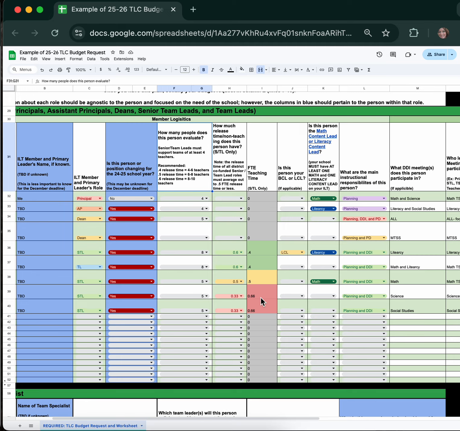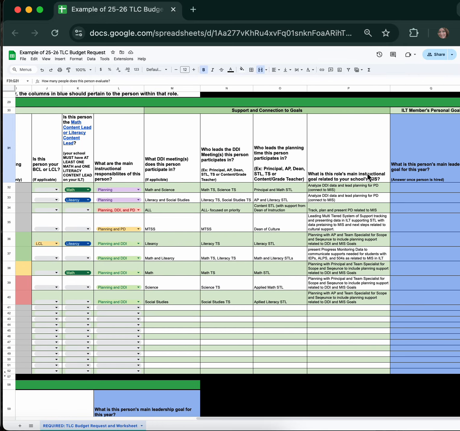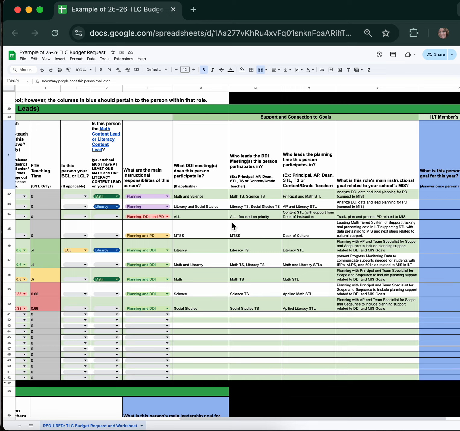Step 8, leader information. Finally, the columns in blue pertain to the person in the role, which is subject to change from year to year. You can complete these boxes once you finalize these roles, so they are not required for the December deadline. It is important to note that if you're choosing to interview for each role each year due to providing an opportunity for leadership, program changing, or number of role adjustments, please be sure to be consistent and transparent with the communication with leadership and staff.